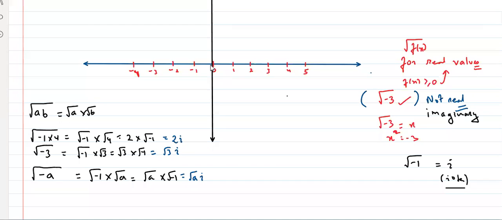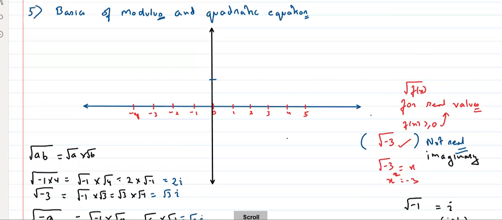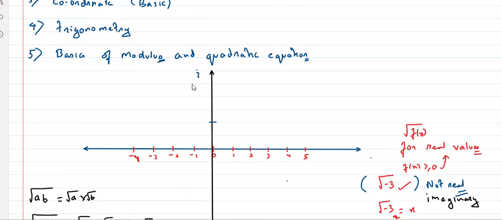Now 0 will be for everyone. 0 is common. We know that, in the x-axis and y-axis, 0 is common. Now, let us make this number line. Can I say that it is 1i? It is 2i, right? Instead of just writing I, I'll say this is an imaginary number line, same as coordinates. This is real, this is imaginary. So it is also 1, 2, 3, 4, 5, which means it is i, 2i, 3i, 4i, 5i.